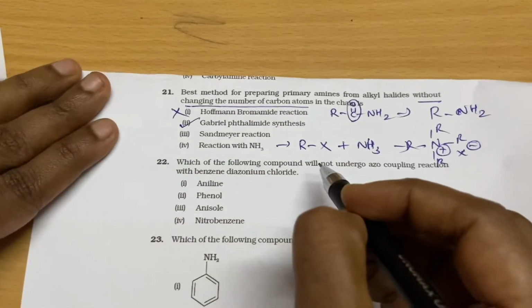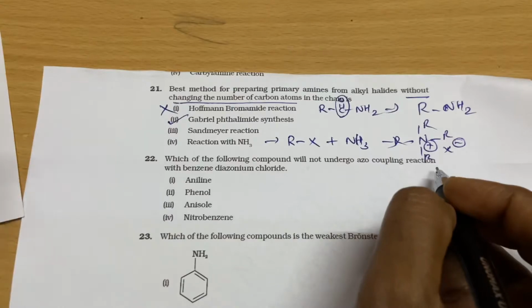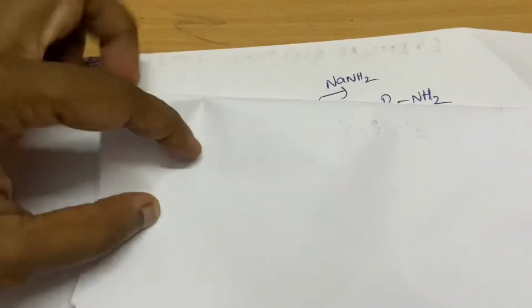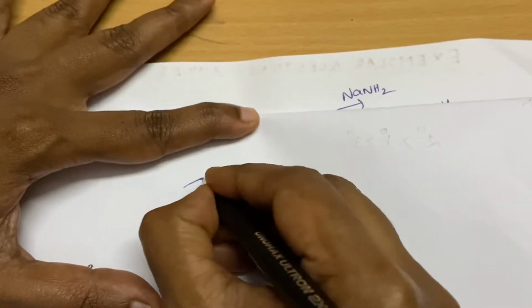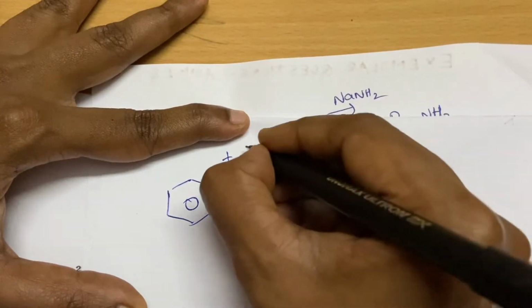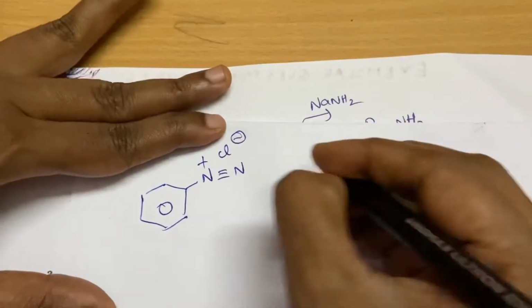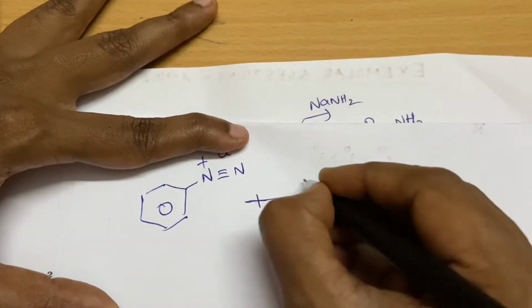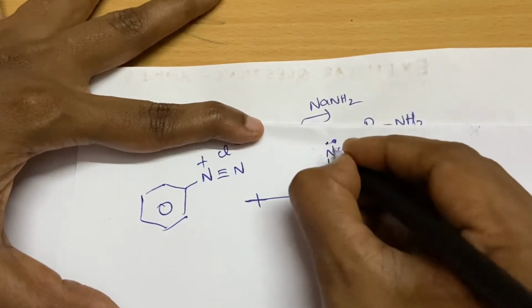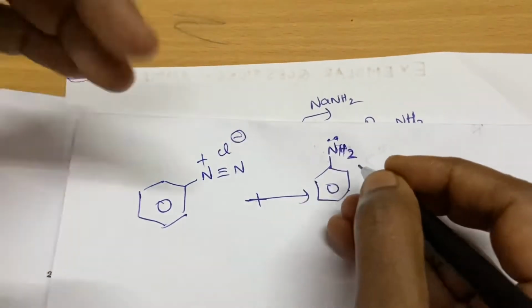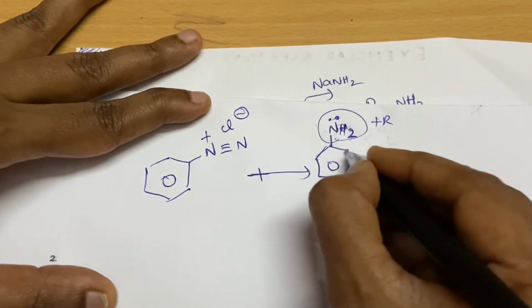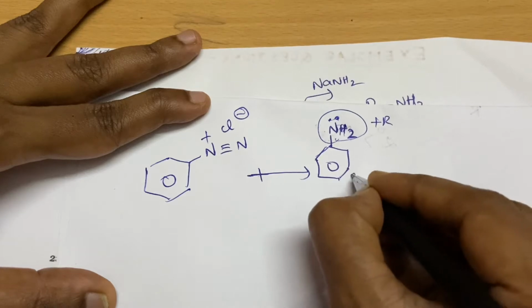Which of the following compounds will not undergo azo-coupling reaction with benzene diazonium chloride? First of all, what is a coupling reaction, students? See, your diazonium salt is very much electrophilic in nature. So I have taken the chloride ion. If you treat with aniline, you know that aniline is very nucleophilic, the ring is very rich because of this amine, a donor. Due to this plus R effect, its ortho and para positions will have very high electron density.